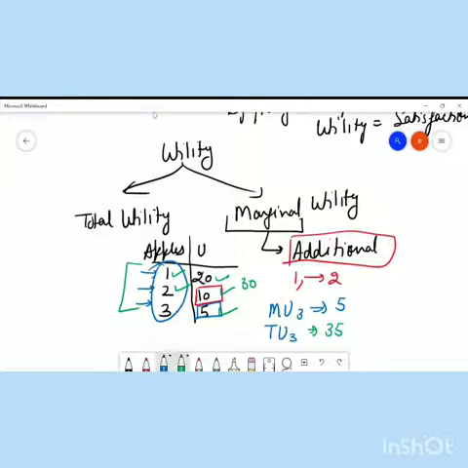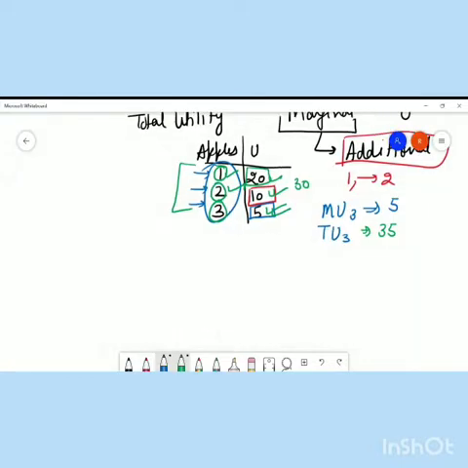Now let us come to the next concept, which is known as law of diminishing marginal utility. Now before starting that law, I want you to notice one thing. Did you notice that when I was increasing the consumption of apples, the first apple is giving me 20 utils of satisfaction, second apple is giving me 10 utils, third apple is giving me 5 utils. What is happening? Why is this happening? Let me explain it to you, and I will explain the utils also. What do you mean by the term utils?